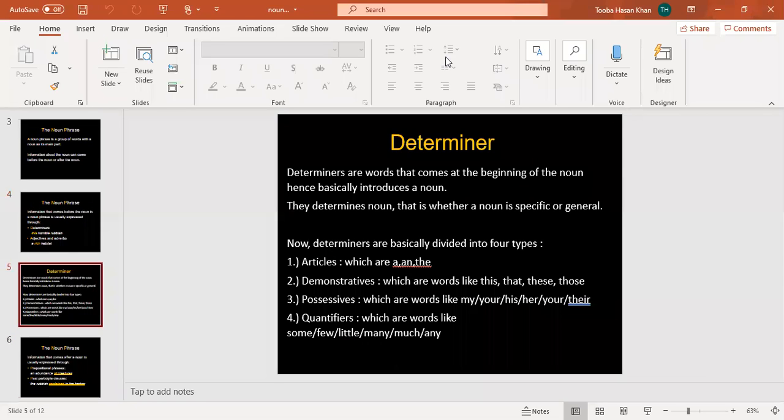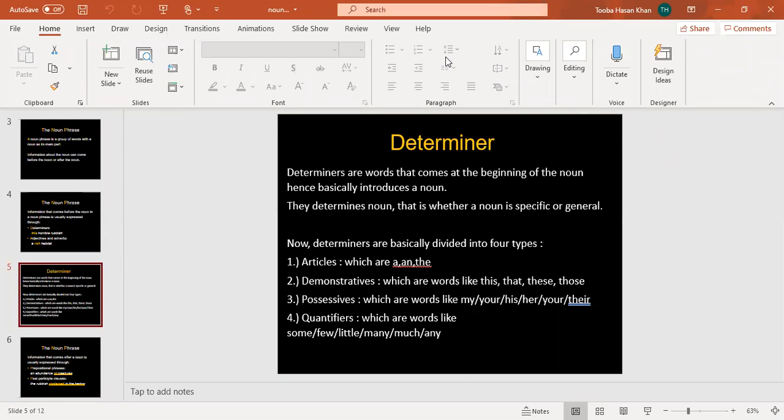Now, what are determiners? Determiners are those words that come at the beginning of the noun and they introduce a noun. They determine the noun, that is whether a noun is specific or general. Determiners are divided into four types. One is articles, which are a, an, and the. Demonstratives, words like this, that, these, those, these are called demonstratives.